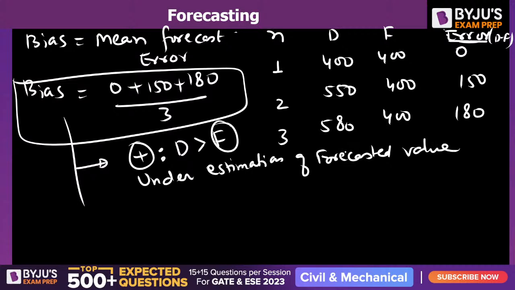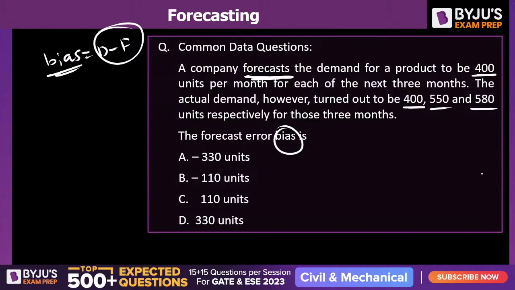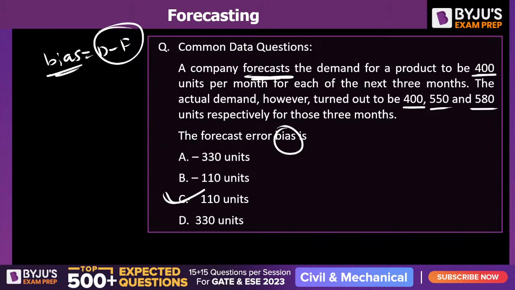Forecasted value. And if bias is negative, it means D is less than F, or we can call it overestimation of forecasted value. So the answer to this question is plus 1110 units. The answer to the question is plus 1110 units.